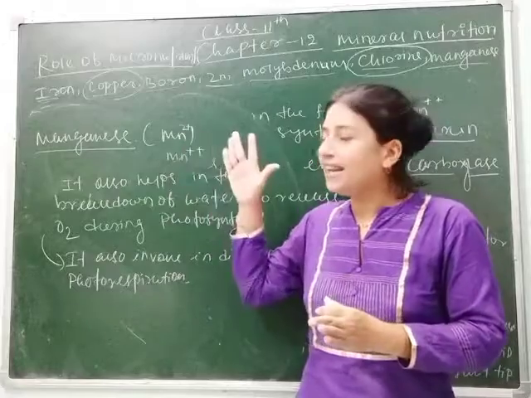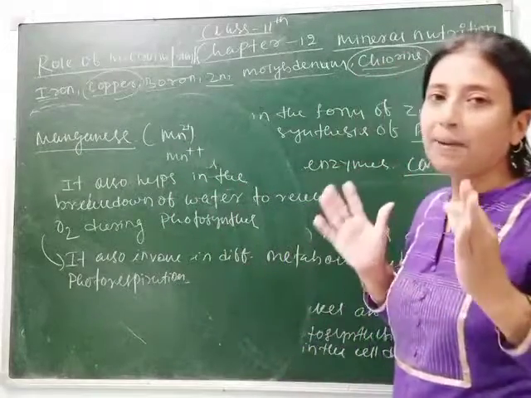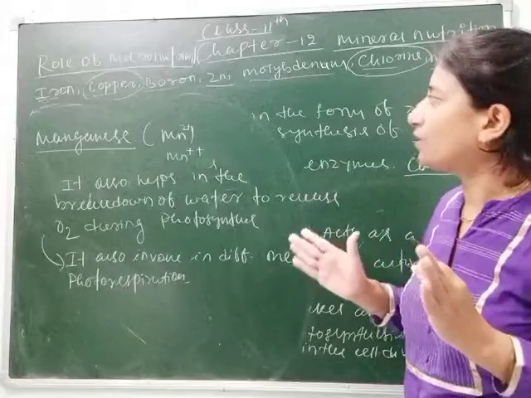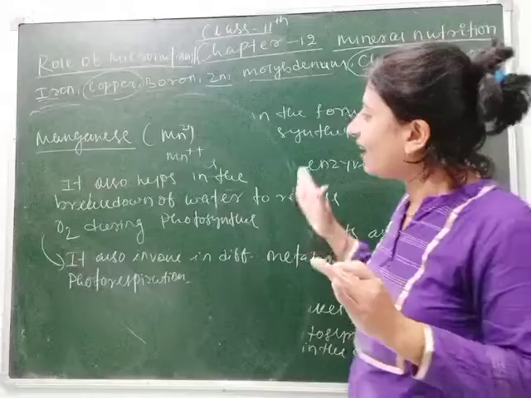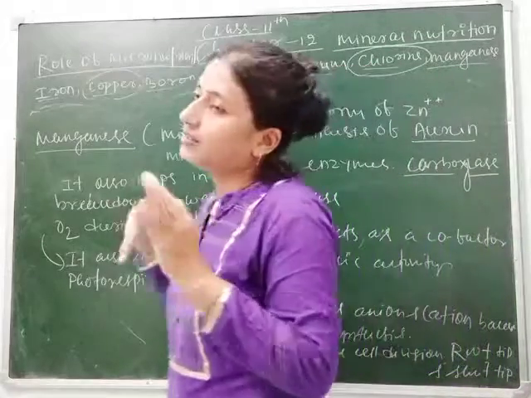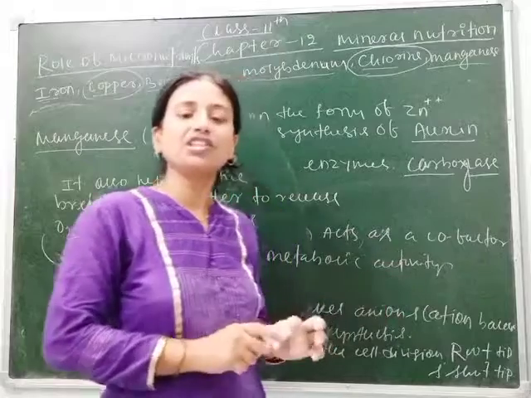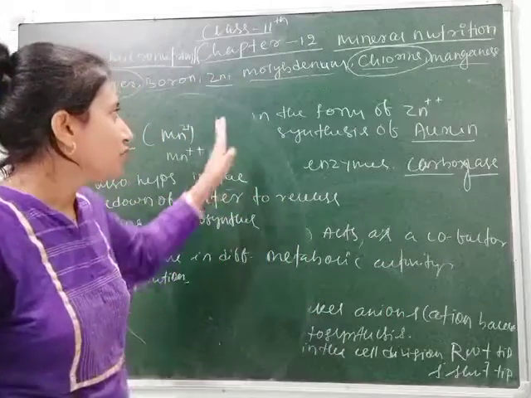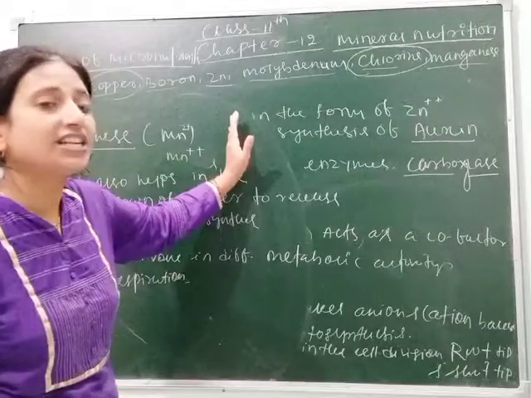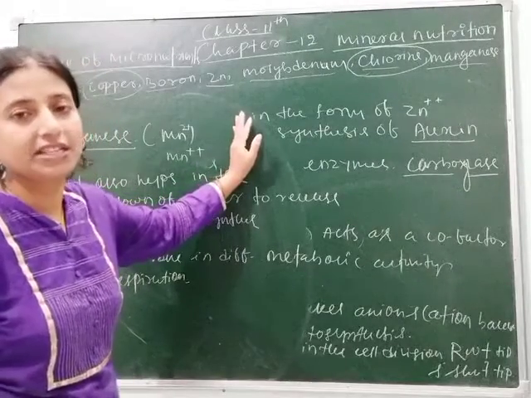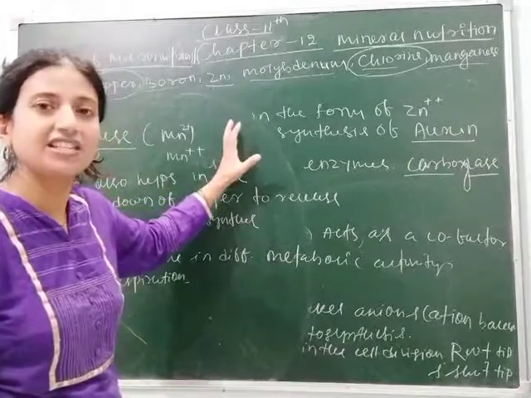If any one of the micronutrients is lacking, the plant can't grow properly. So this is a very interesting chapter to study and to remember. The simple way to remember this is to write the functions in points. So this is all about the description of micronutrients. In the next class, we will study critical concentration and deficiency symptoms.